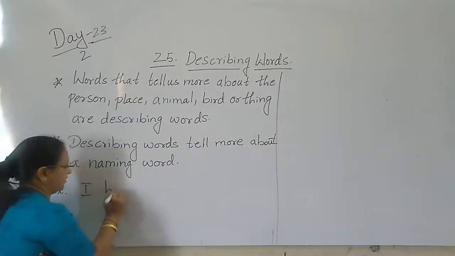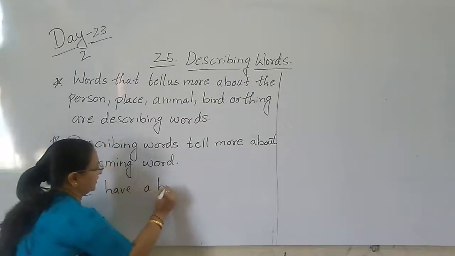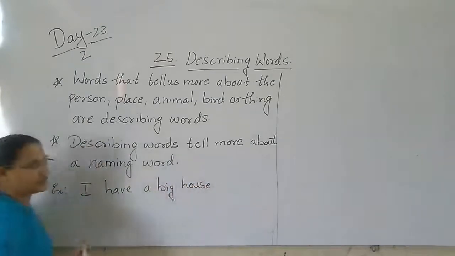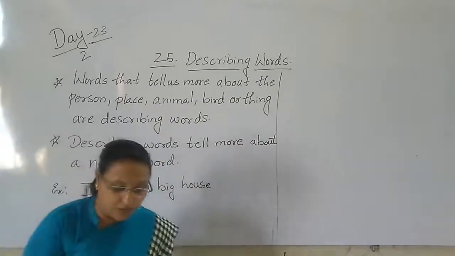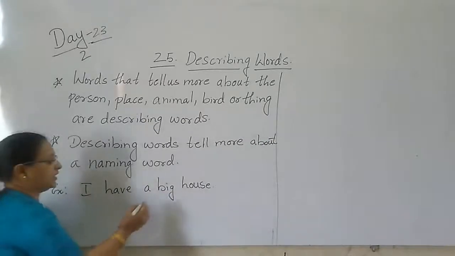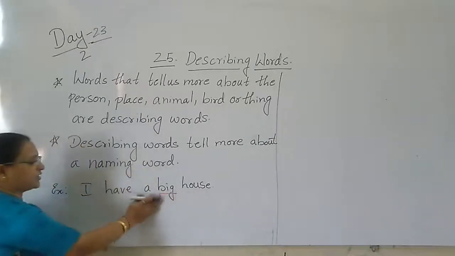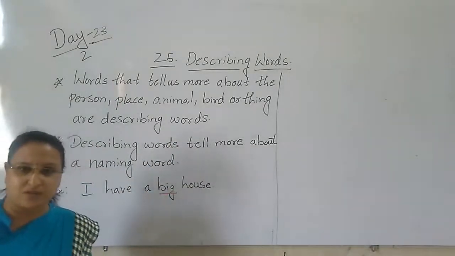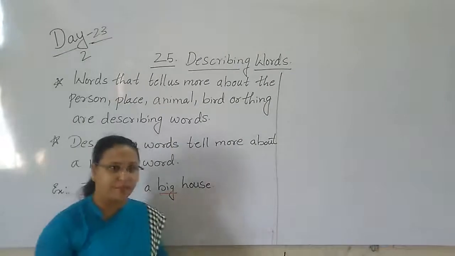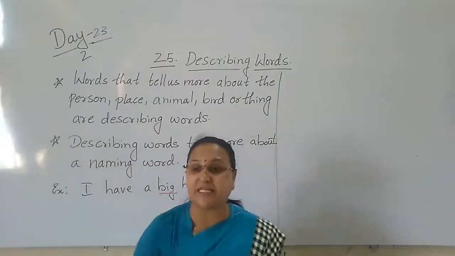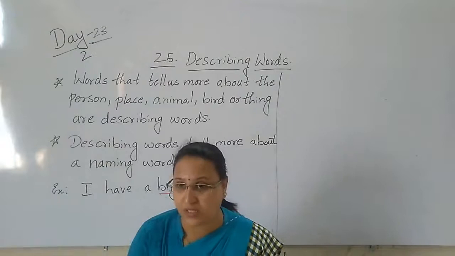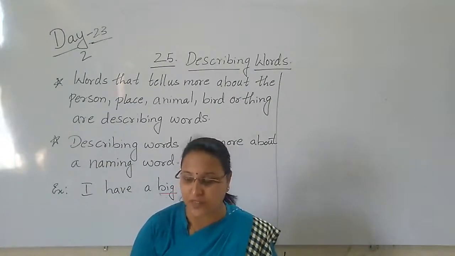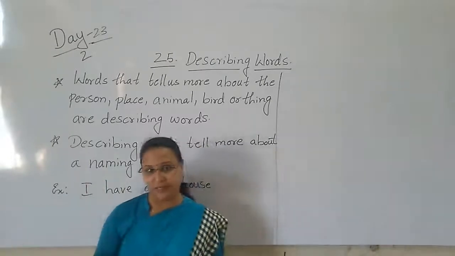I have a big house. So here the word big is describing the house. How is the house, children? The house is very big. Yes or no? The house is very big. So the word big is telling how the house is. The word big is describing the house. How is that house? The house is very big.